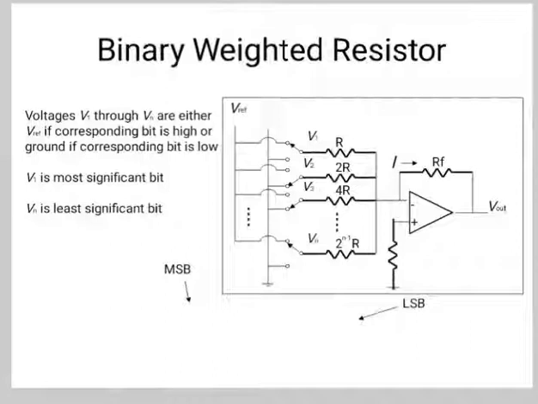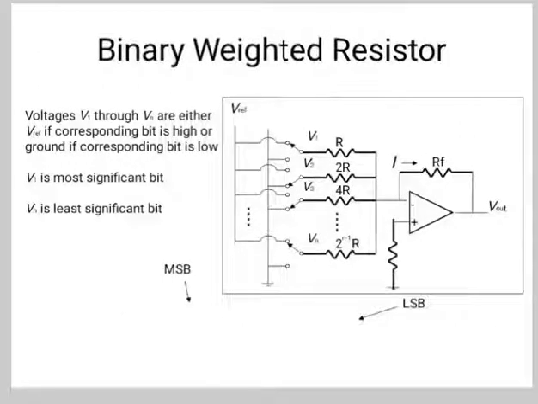The non-inverting input terminal of the op-amp is connected to the ground. That means 0 volt is applied to the non-inverting terminal of the op-amp. According to the virtual short concept, the voltage at the inverting input terminal of the op-amp is the same as the voltage present at its non-inverting input terminal. So the voltage at the inverting input terminal's node will be 0 volt.